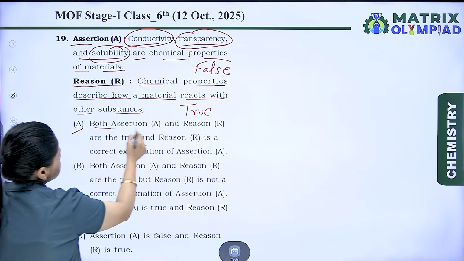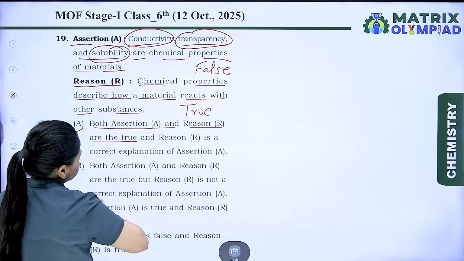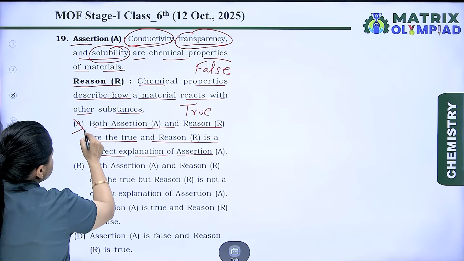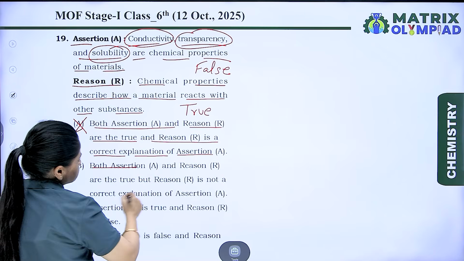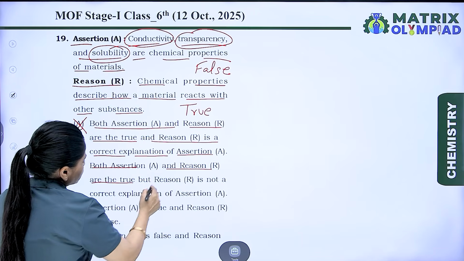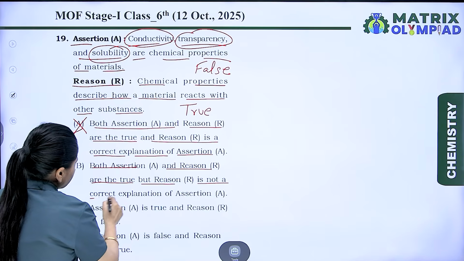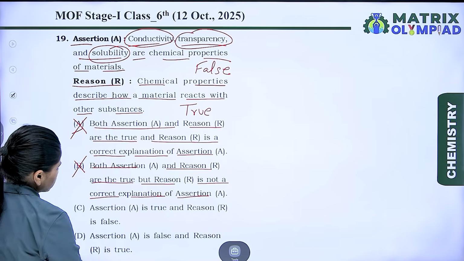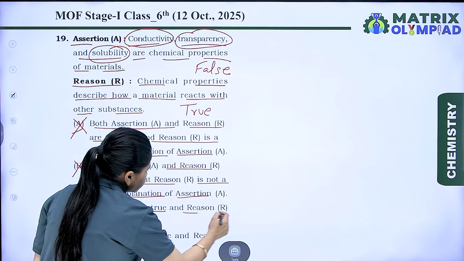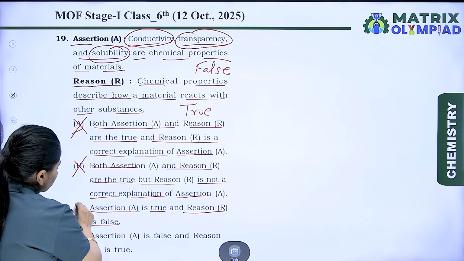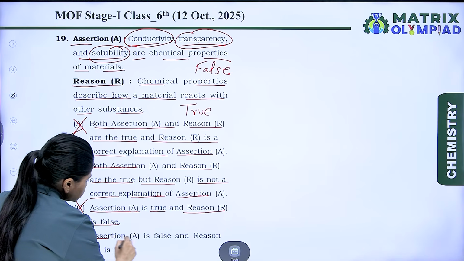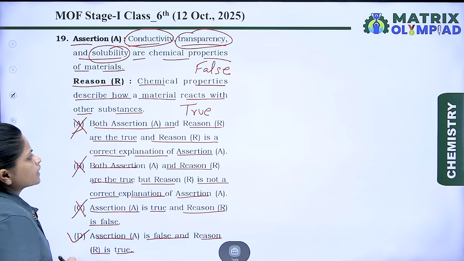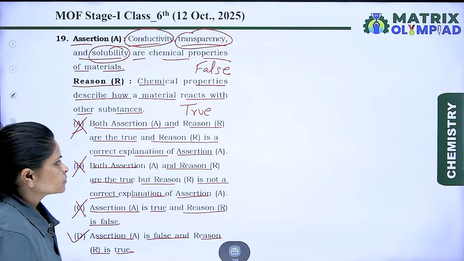Option A. Both assertion and reason are true and reason is a correct explanation of assertion. This is wrong. Both assertion and reason are true but reason is not a correct explanation of assertion. This is also wrong. Assertion is true and reason is false. No, this is also wrong. Assertion is false and reason is true. Yes, this is the correct option for this question.